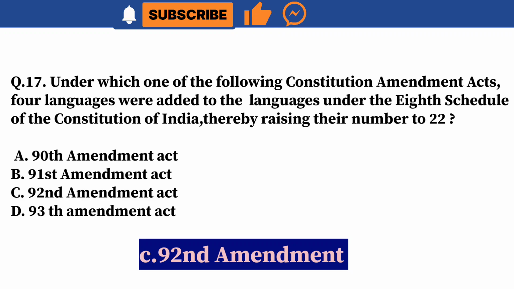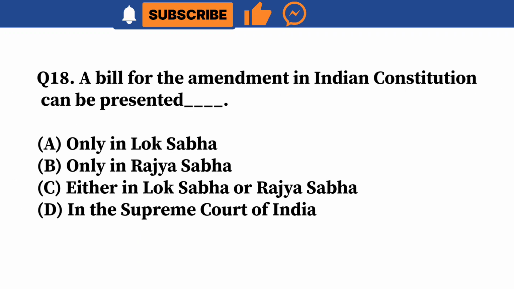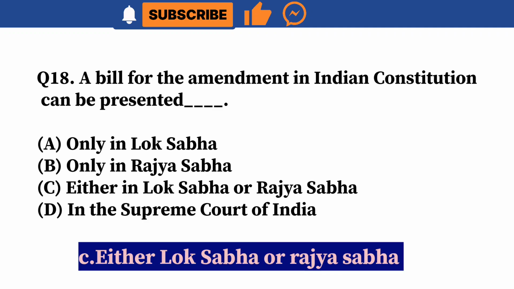92nd Amendment Act. Question 18. A bill for the amendment in Indian Constitution can be presented ___. A. Only in Lok Sabha. B. Only in Rajya Sabha. C. Either in Lok Sabha or Rajya Sabha. D. In the Supreme Court of India. Correct answer is C. Either in Lok Sabha or Rajya Sabha.